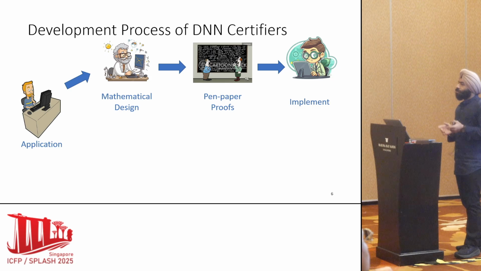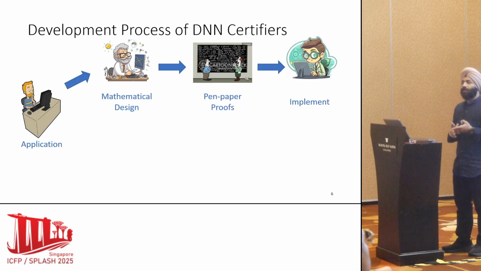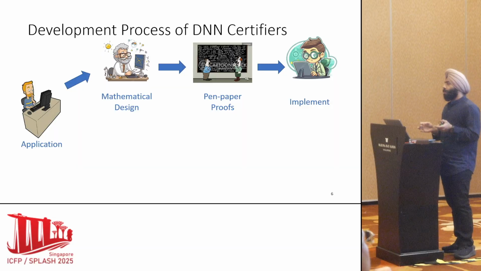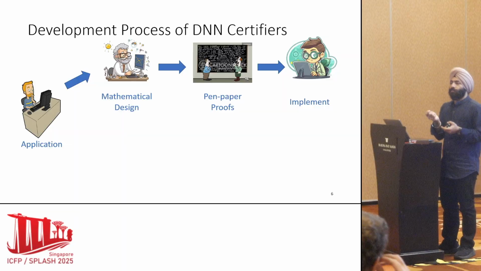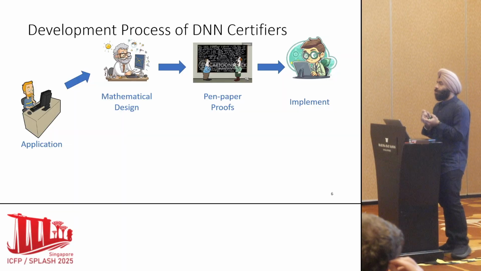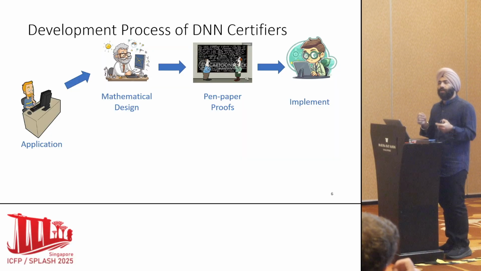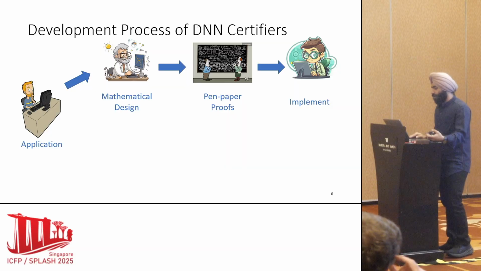Now, those in the audience who actually do neural network verification will realize this pain: coming up with the design of a neural network verifier and actually implementing it are two completely different ball games. Because the granularity at which they are designed is at the neuron, what each neuron in a neural network is supposed to do. But when they're implemented, neural networks are layers, so they have to be implemented at the tensor level. So it's a completely different thing.